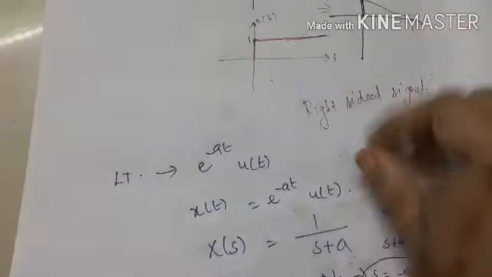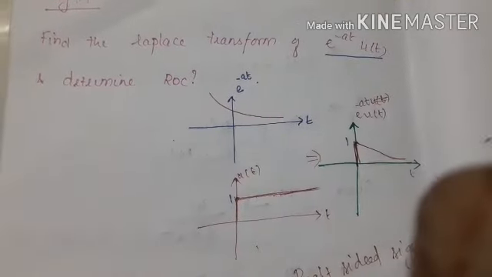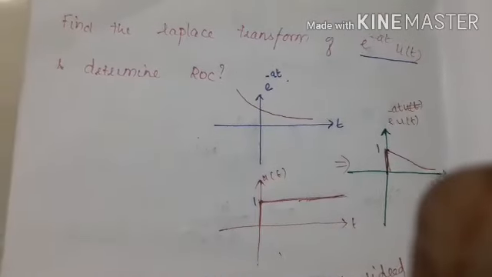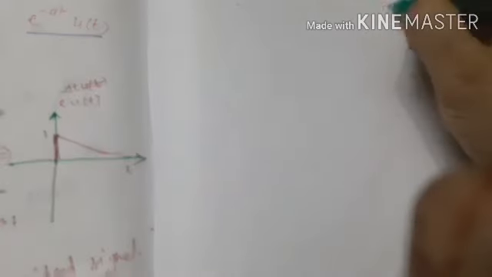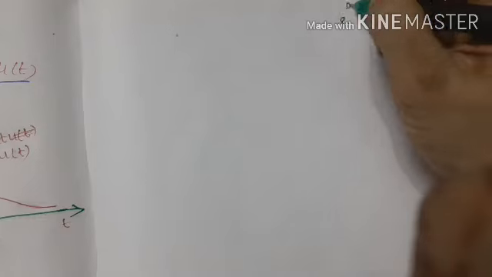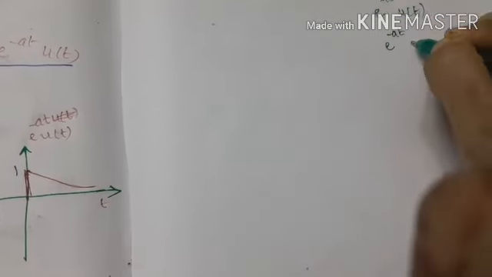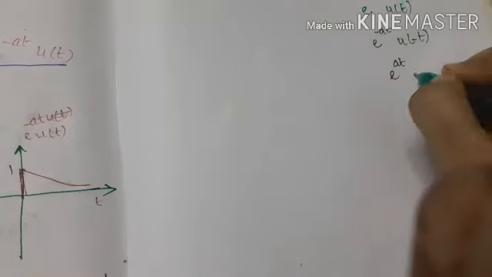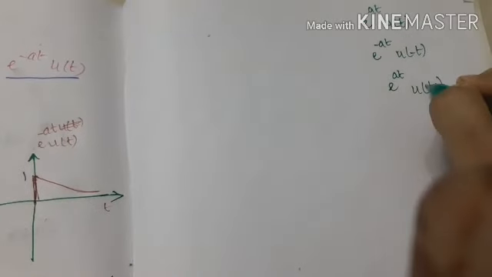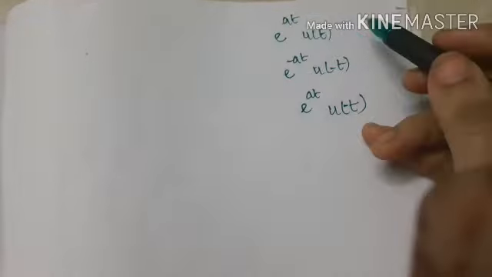Please try to solve for all types of exponential signals. Right? In our next session, we will see the region of convergence for e power at into u of t, e power minus at into u of minus t, and e power at into u of minus t. See, try to solve it on your own.